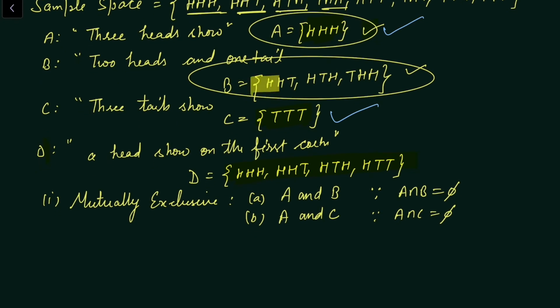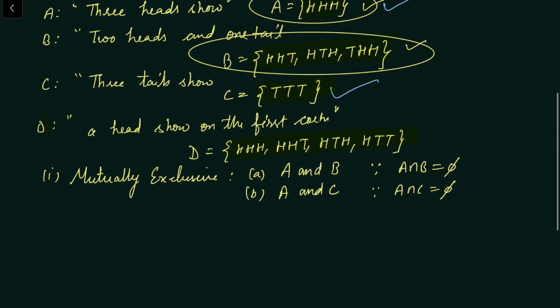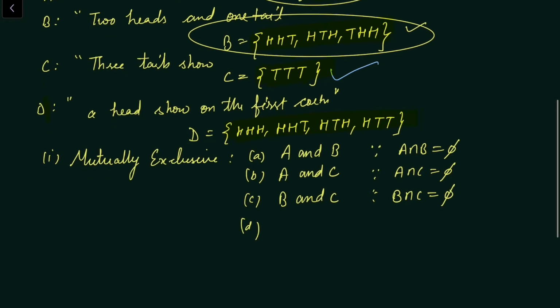B and C are also mutually exclusive, B and C do not have any common outcome, so we will write B and C are also mutually exclusive because B intersection C is also equal to phi, and the fourth pair C and D are also a mutually exclusive pair because C intersection D is also equal to phi.